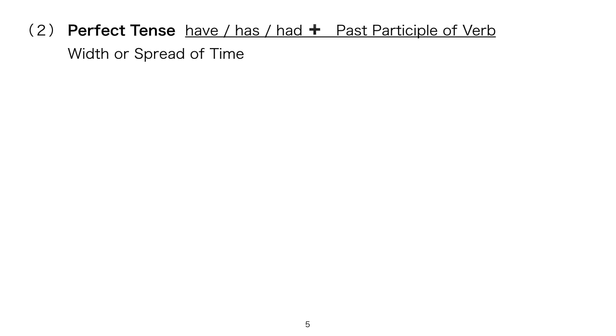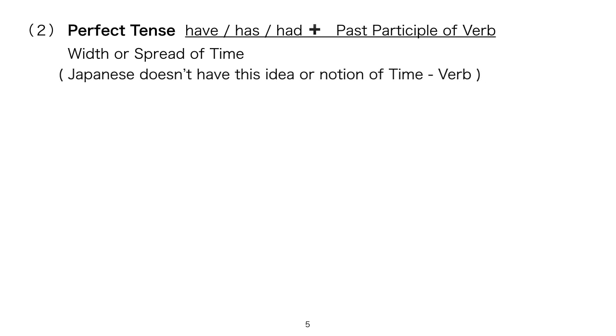When I teach this perfect tense to Japanese students, English verb have plus past participle has the width or spread of time. Japanese language doesn't have this idea or notion of time using verb.